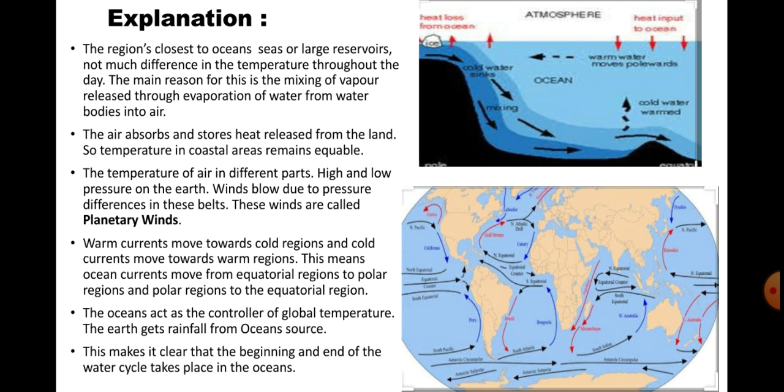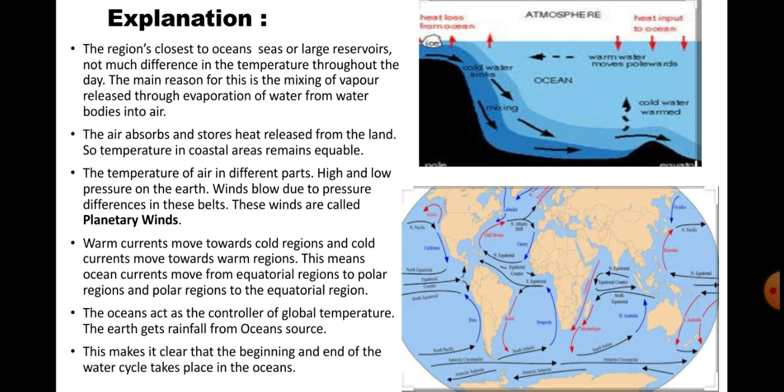So what are the planetary winds? The winds blow due to the pressure differences in these belts, whatever high and low pressure there is on the earth, not of the winds or the air, but the pressure of the earth, which might be high or low.